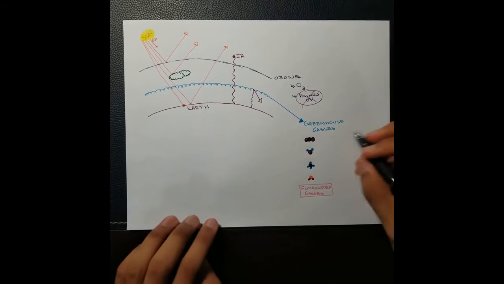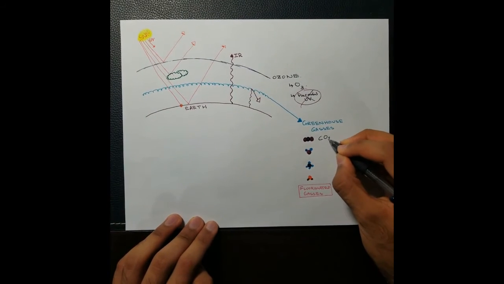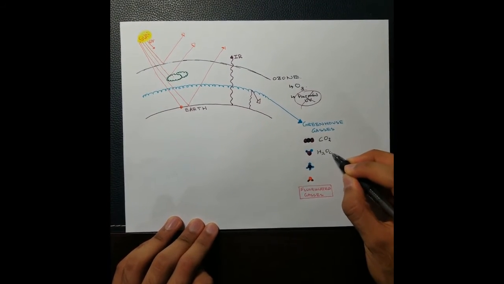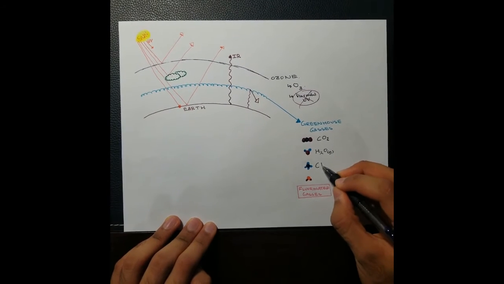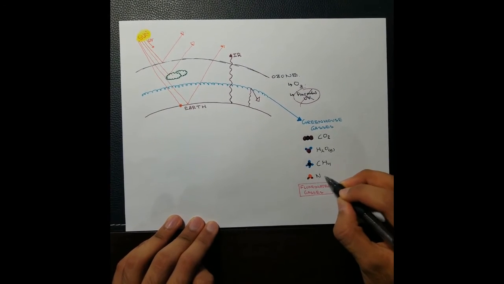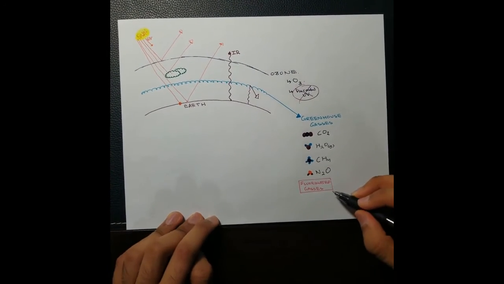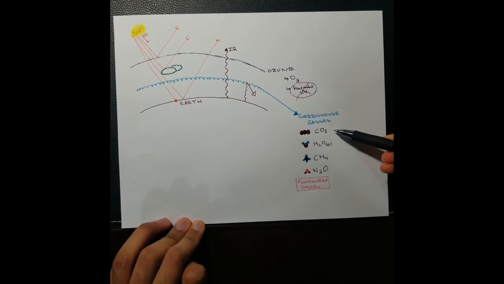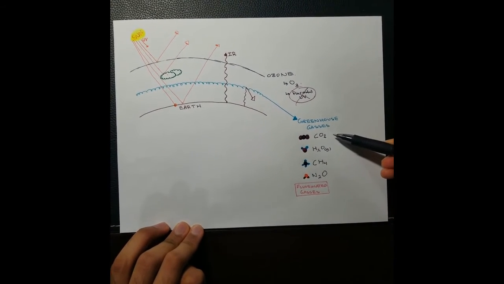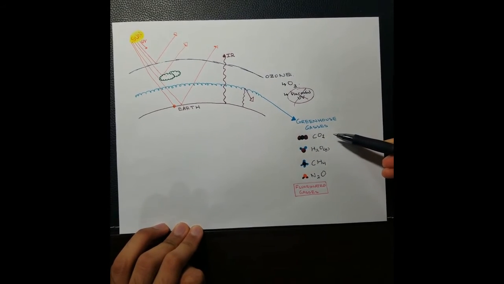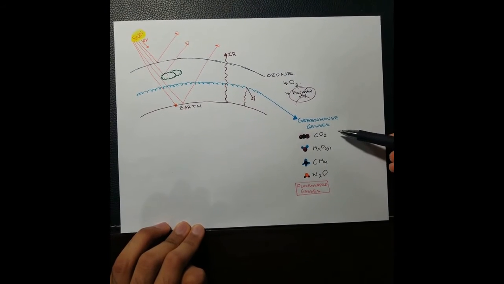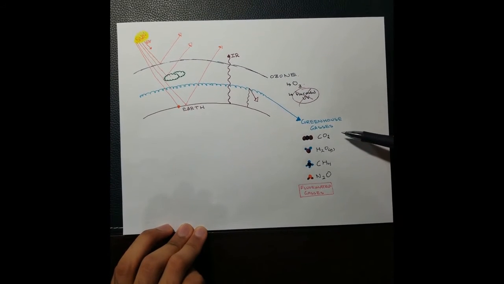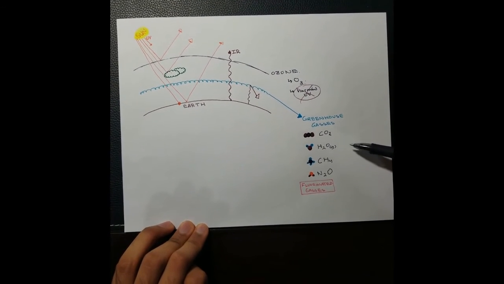Greenhouse gases consist of carbon dioxide or CO2, water vapor or H2O, methane or CH4, nitrous oxides or N2O, and fluorinated gases. CO2 is mainly emitted from burning fuels like natural gas, coal, and wood. It can also be emitted from respiration and the manufacturing of certain goods. CO2 is naturally sequestered by photosynthesis, but CO2 levels have been increasing due to increased fossil fuel usage.